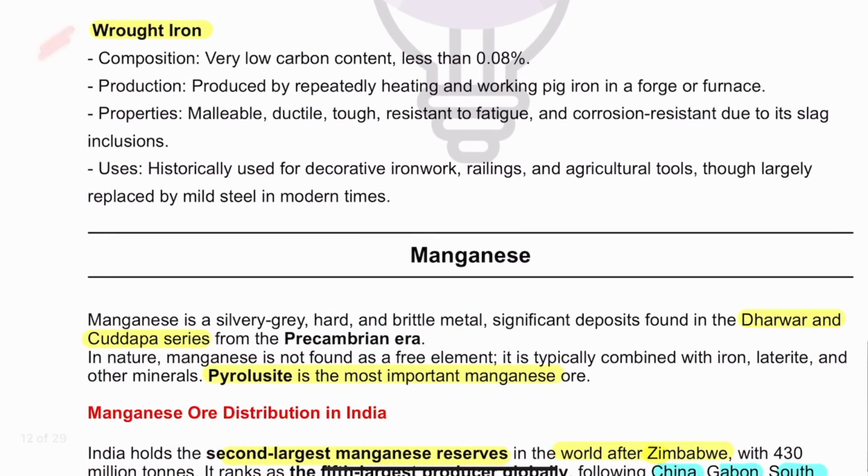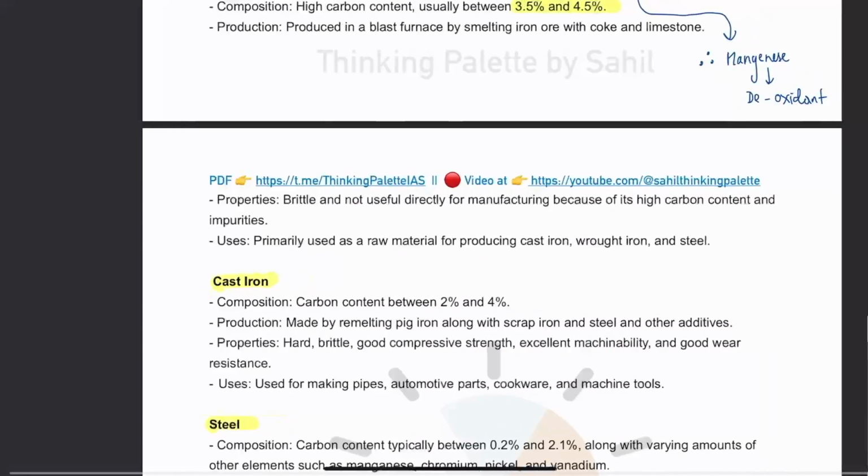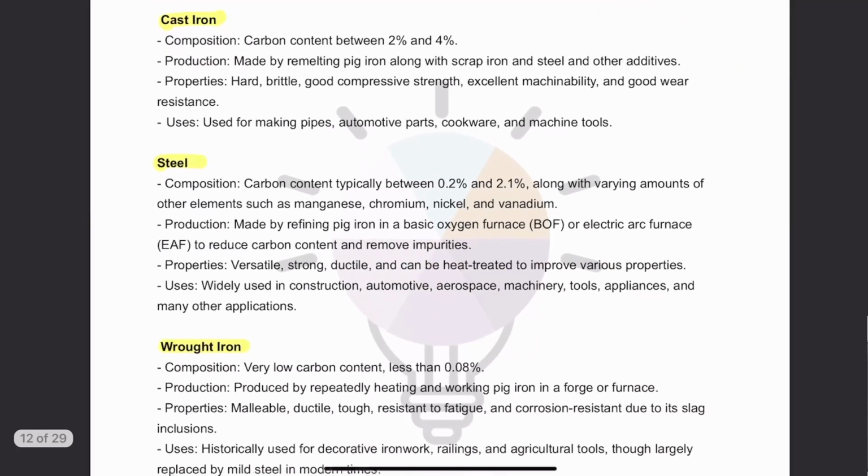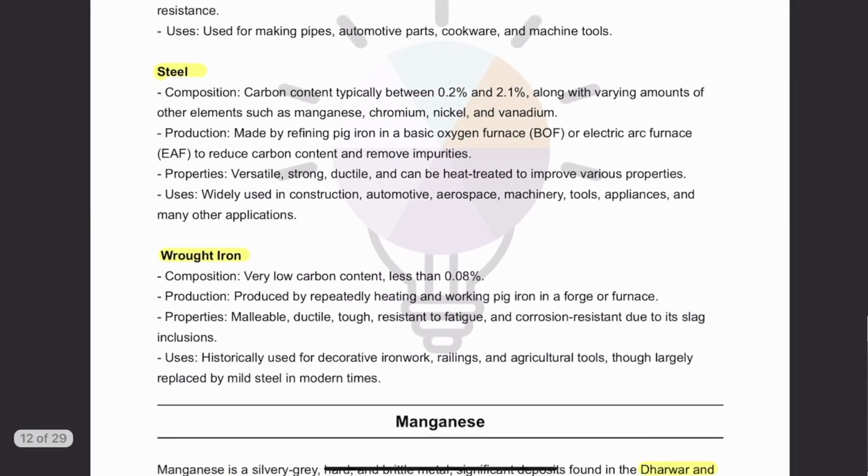Then wrought iron. Now, wrought iron has even lower carbon content, which is less than 0.08%. So, repeated heating and repeated purifying of pig iron reduces this carbon content successively, and with very low carbon content we get wrought iron. Now, this wrought iron is exceptionally malleable, ductile, tough, and a lot of shapes can easily be given. And it has been used for decorative iron work, railings, and for making agricultural tools. Okay, so you should know the basic difference: pig iron, carbon content very high, cast iron 2 to 4%, then steel, and then wrought iron. So this is about it.